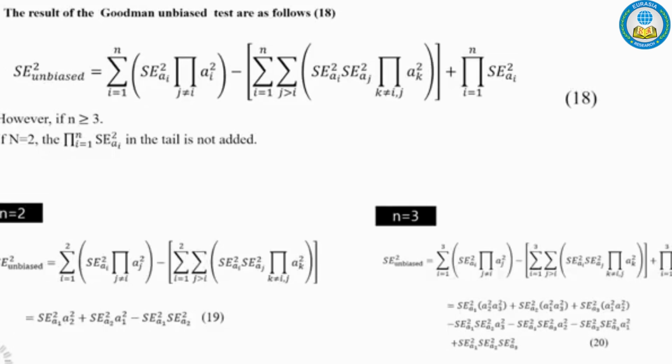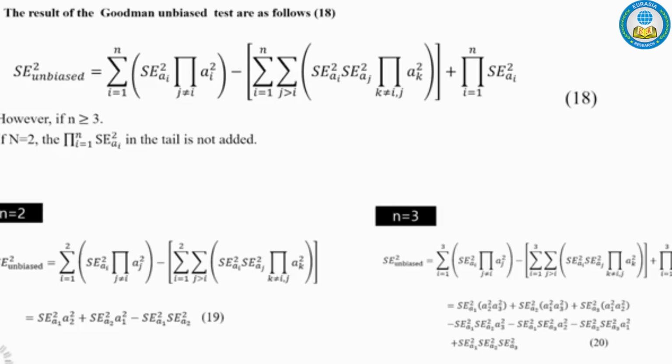Next is the Goodman unbiased test. This formula is somewhat complex. When n is greater than 3, you use the general formula as shown in equation 18. In the case where n has 2 errors, you need to remove the product of the standard errors at the end to perform the calculation. Please distinguish between equations 19 and 20 presented below.